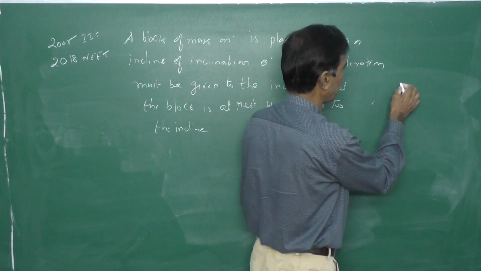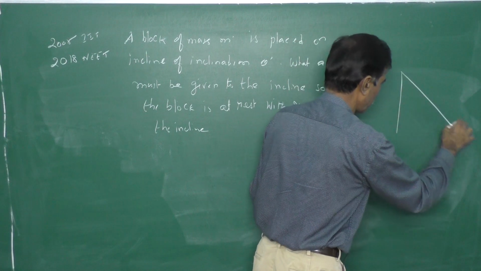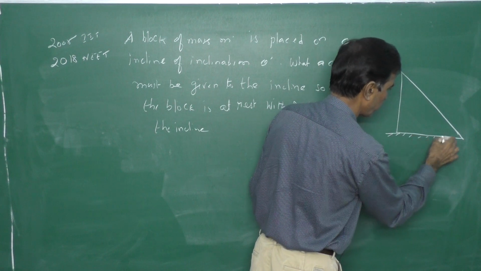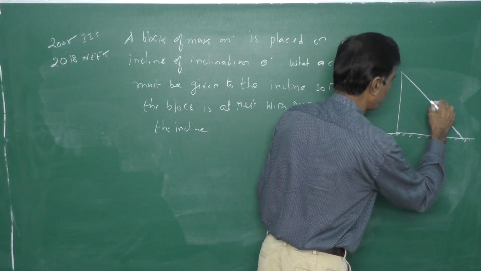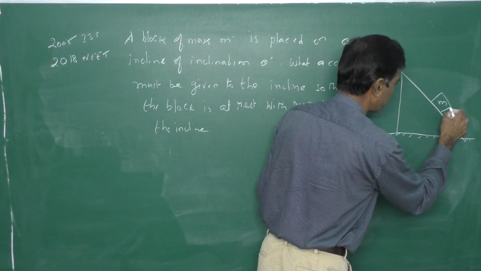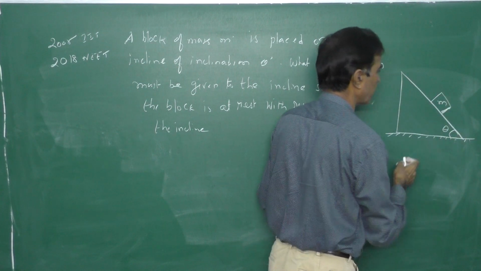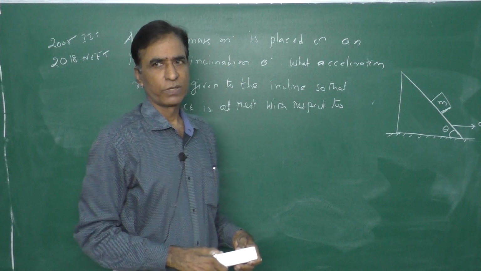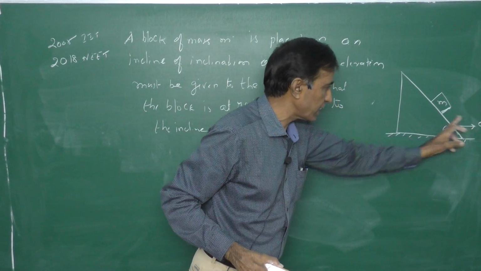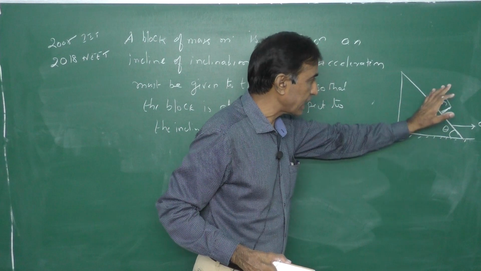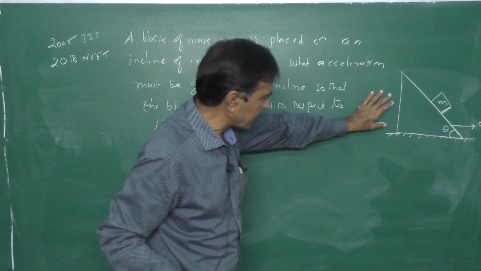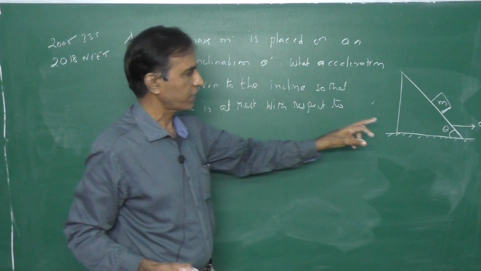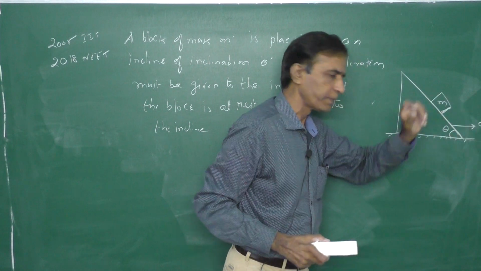So the diagram is also given here. This is the incline. This is the block of mass m and the inclination is theta. So this is the acceleration of the incline. We want to find what this acceleration of the incline is so that the block will be at rest. That means with respect to the incline, the block should be stationary. That's what you want to find. So under that condition, I want to find the value of A.